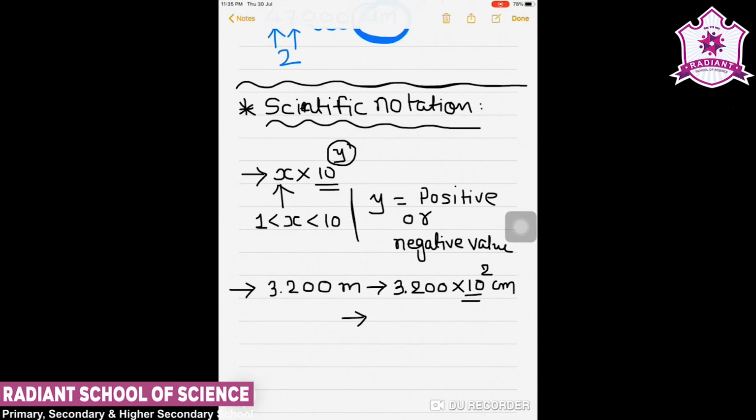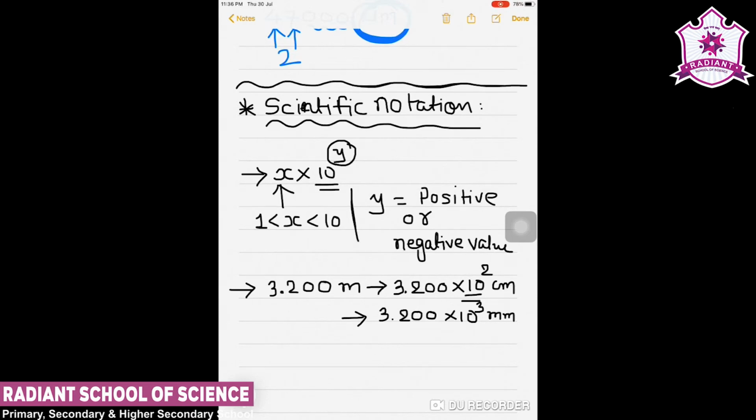Now I want to convert it into centimeter. Then what will I do? For the scientific notation, I will write it as 3.200 into 10 to the power 2 centimeter. So there is no need to convert and add zeros over here.